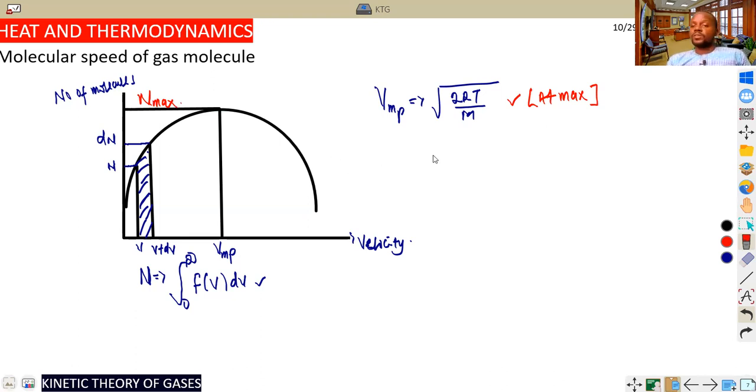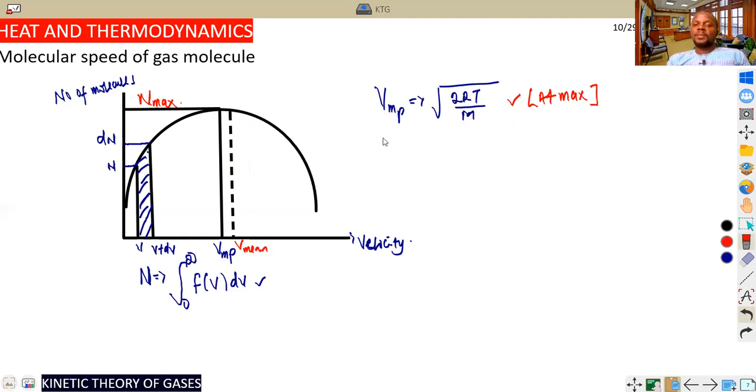The next point is that we also consider the mean velocity. I hope students understand, let me use a broken line for understanding's sake. At the mean velocity, I'll write that as V mean.